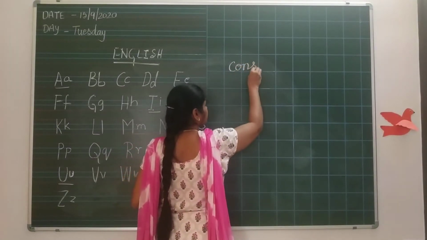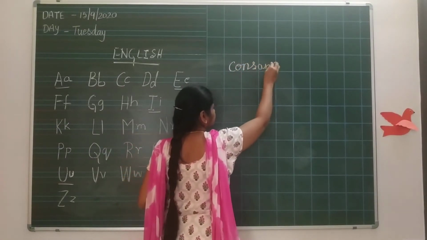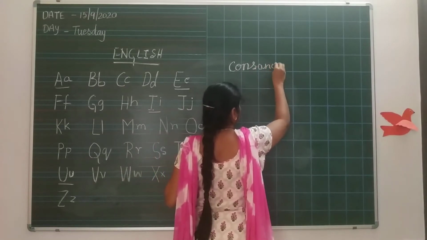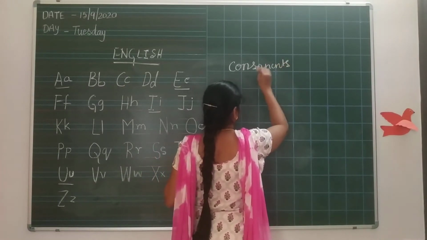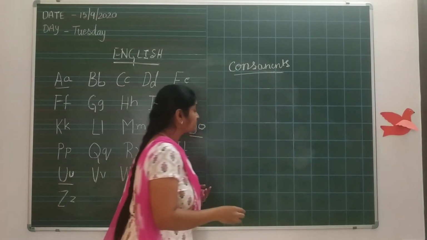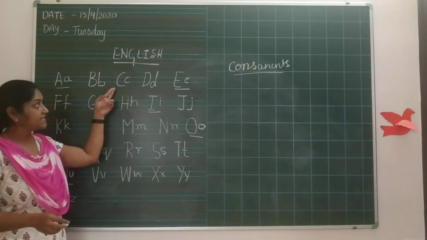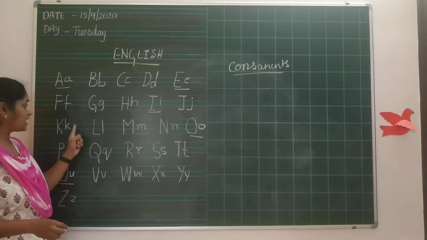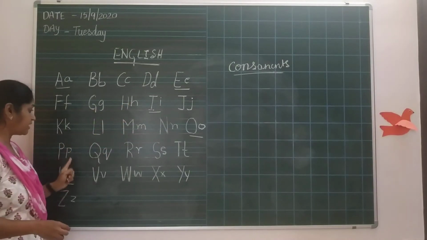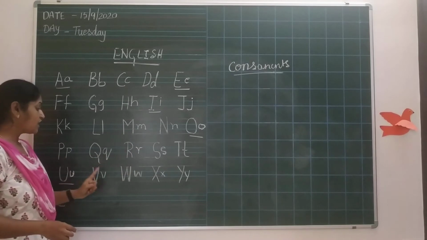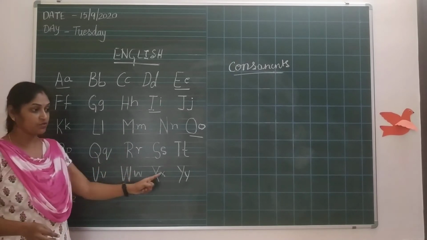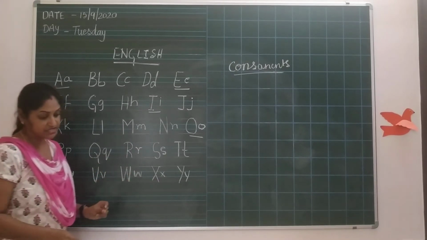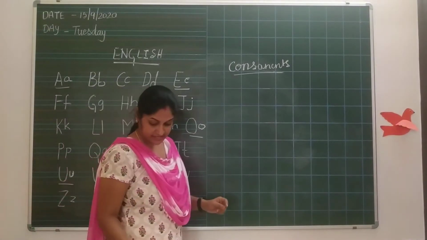C-O-N-S-O-N-A-N-T-S, consonants. B, C, D, F, G, H, J, K, L, M, N, P, Q, R, S, T, V, W, X, Y, and the last one Z are consonants.